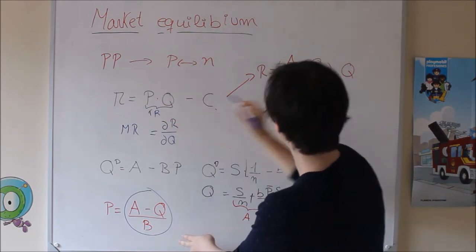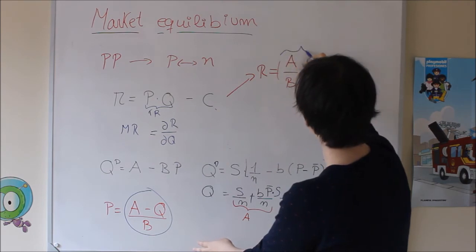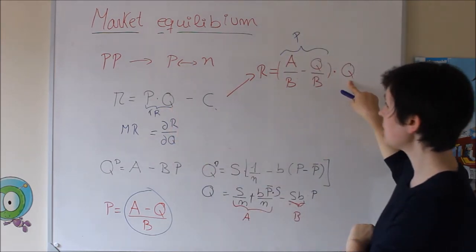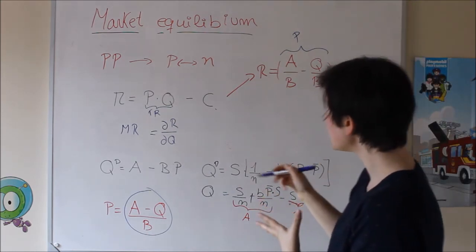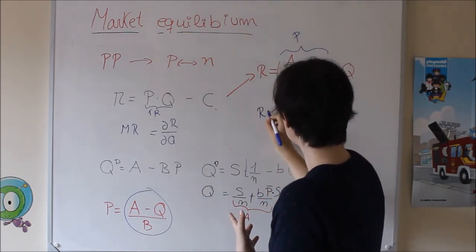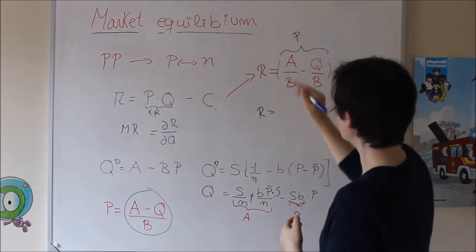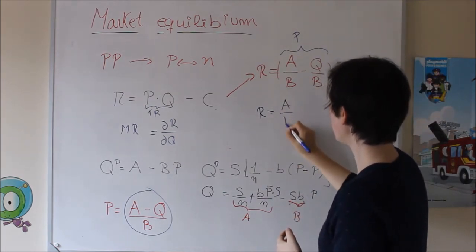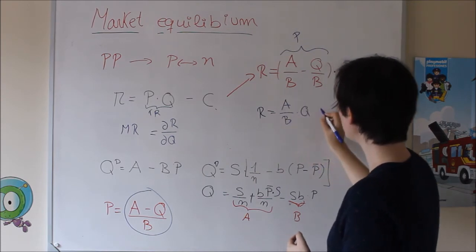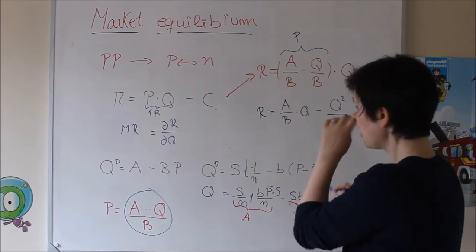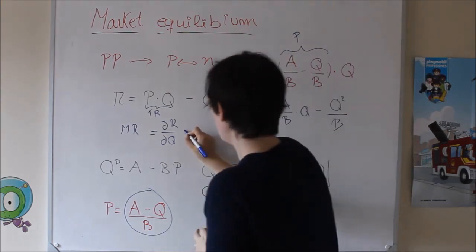So that is P. Here we have P times, don't forget about quantity, times the quantity. When we do the derivative, you can also introduce the quantity here instead of the bracket. So it's going to be A divided by B times Q minus Q squared divided by B. The derivative of this is pretty simple.